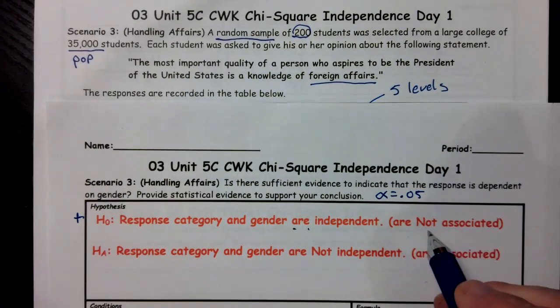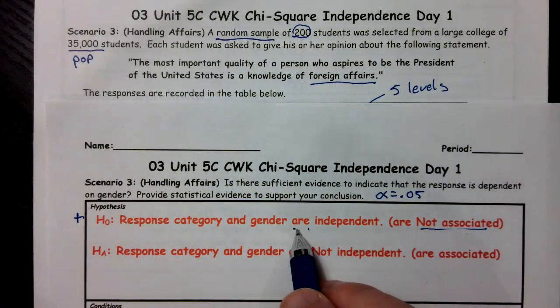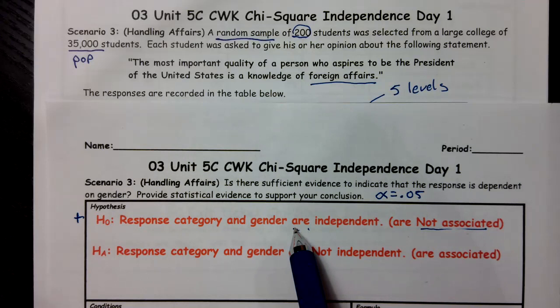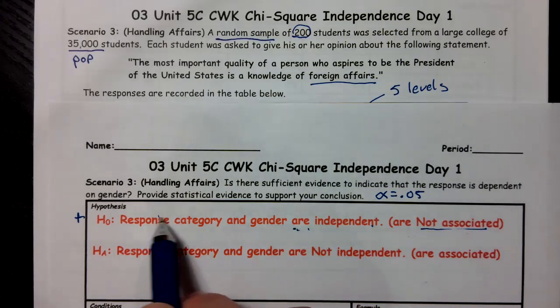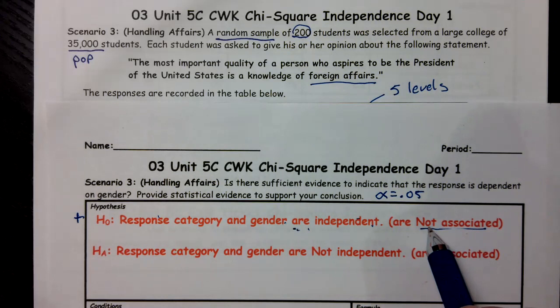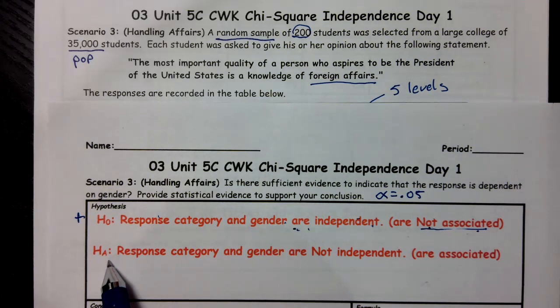But you need to make a little note to yourself: that means they're not associated. So I want you to write it as they are independent. Every time we do a test of independence, the first thing is that something and something are independent, which means they are not associated. Well, that's a flip. Got to be careful with that.